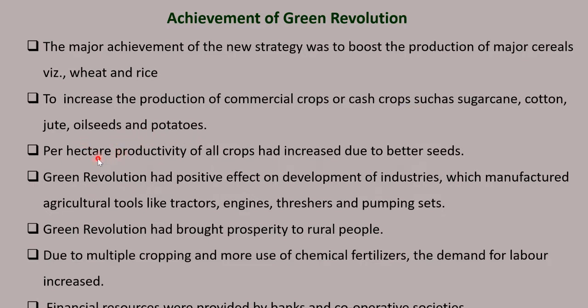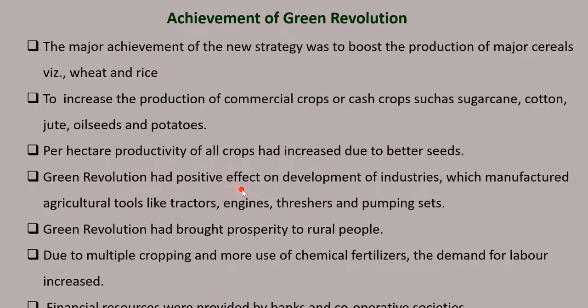Per hectare productivity of all crops had increased due to better seeds. So because of Green Revolution, the farmers were able to get better seeds, and naturally the productivity per hectare increased, because the seeds were of good quality.